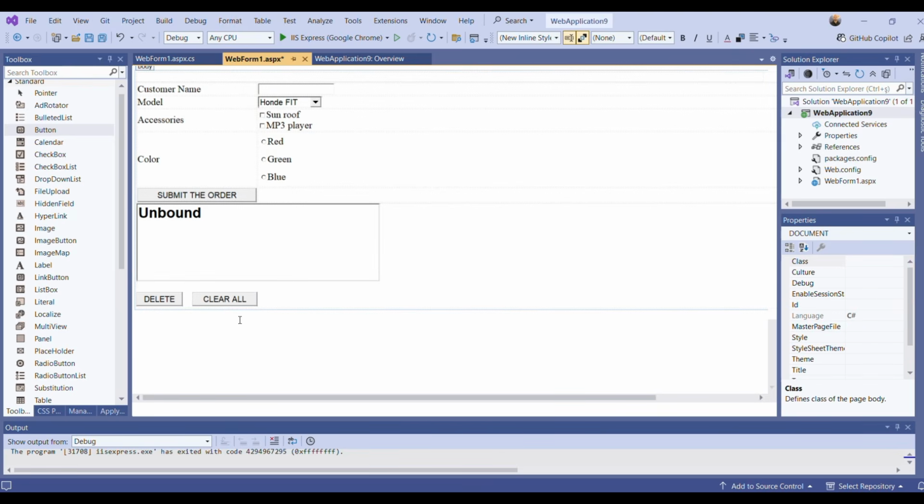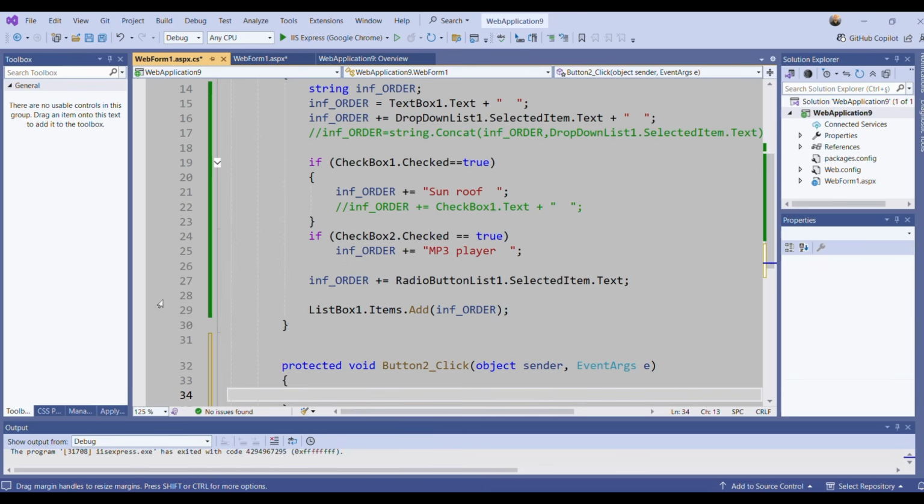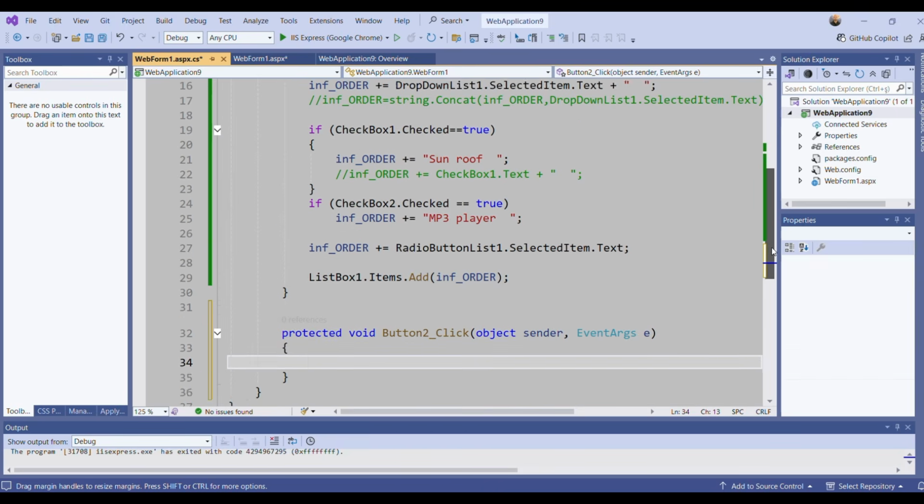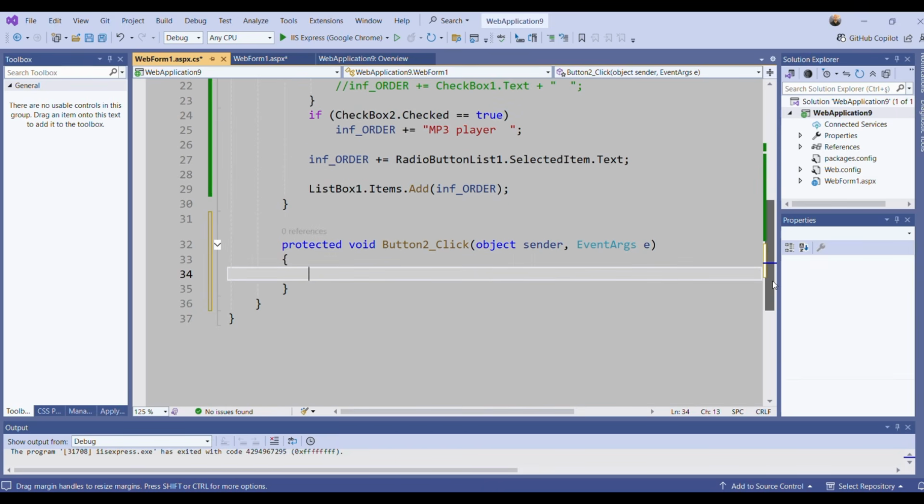I'm double clicking on delete and here we have the button 1 click event. When the user clicks this button, what will happen? Here I'm going to remove the selected item in the list box. So first of all, I need to find which one is selected. I can declare a variable here.